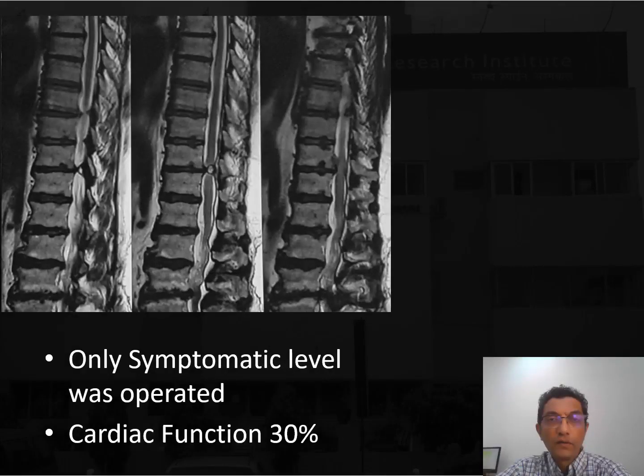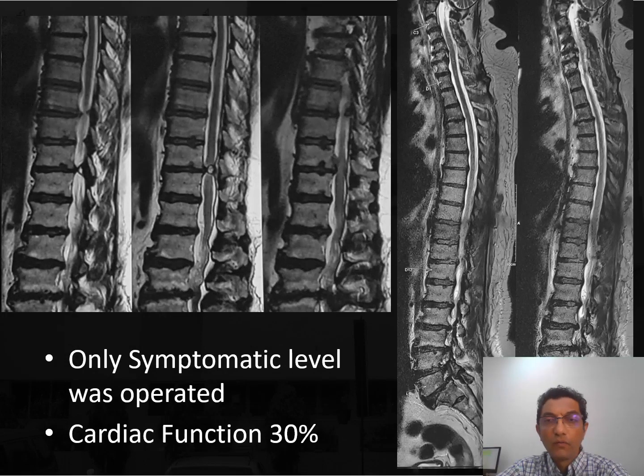One can see the lesion in the lower dorsal compression as well as the disc prolapse. You can see that only the symptomatic level was operated because the cardiac function was only 30%, although the patient had lumbar stenosis, which was predominantly not symptomatic, as the patient had recent onset of symptoms and worsening activity of daily living. The 10 years of back pain in the history was because of the lumbar degeneration.